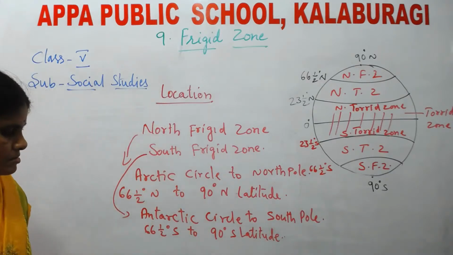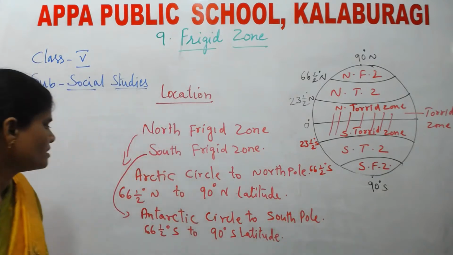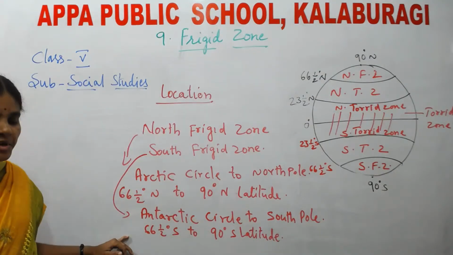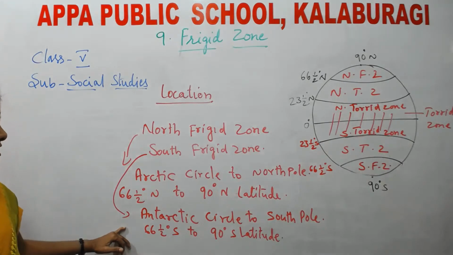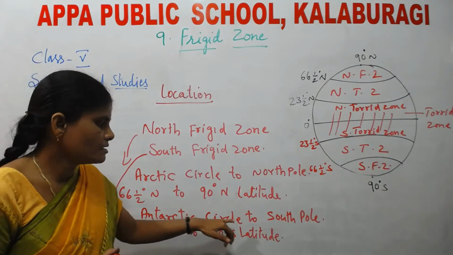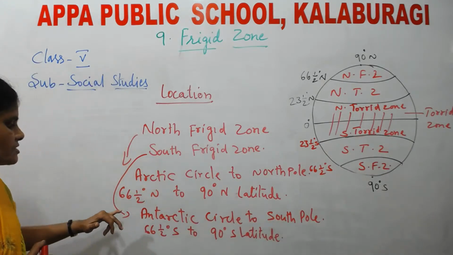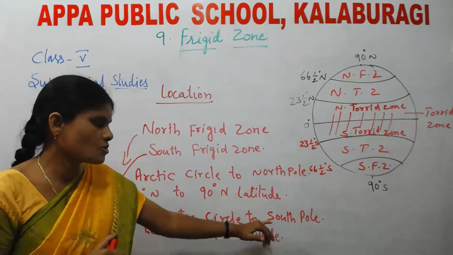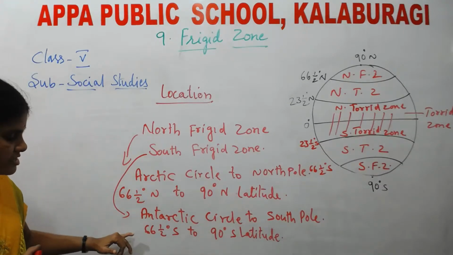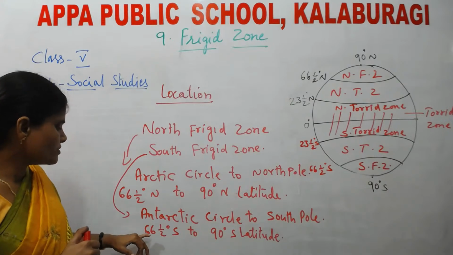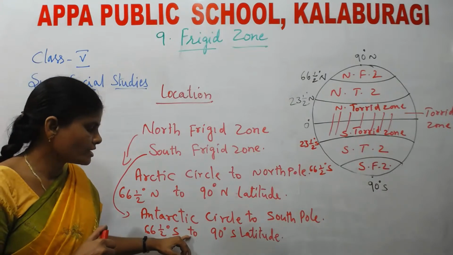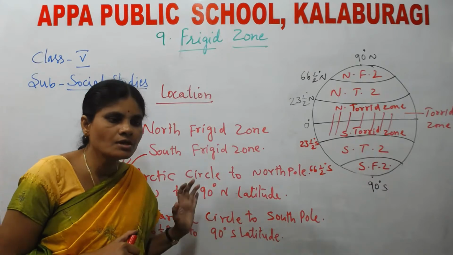Okay. See here, South frigid zone is located between Antarctic Circle to South Pole. That means the areas which are located between Antarctic Circle to South Pole come under South frigid zone. See, latitudinal value is 66.5 degrees south latitude to 90 degree south latitude.